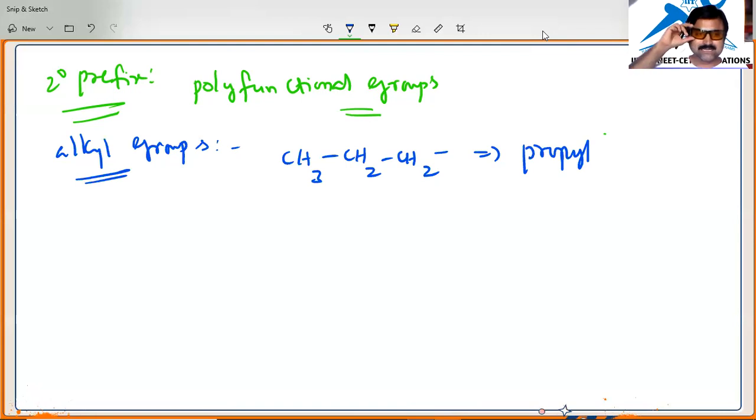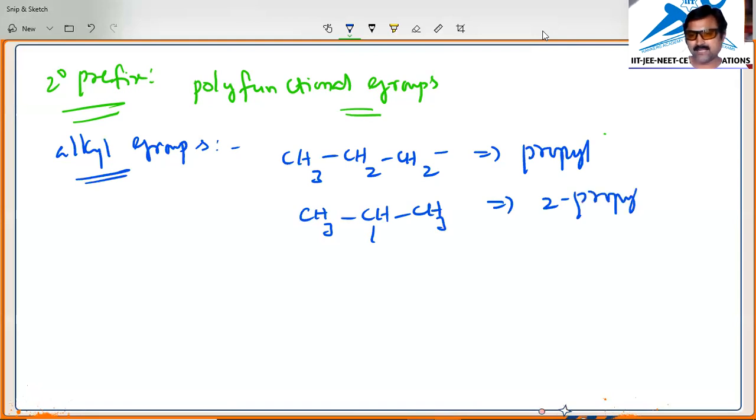Okay. And similarly, it can be continued. If you write CH3CH with a bond like this and a CH3, you will call it secondary propyl, since this is a secondary carbon. For butyl, you write CH3 and continue CH2, CH2, CH2.